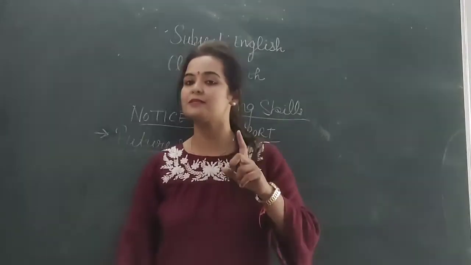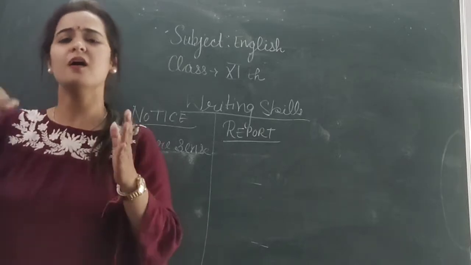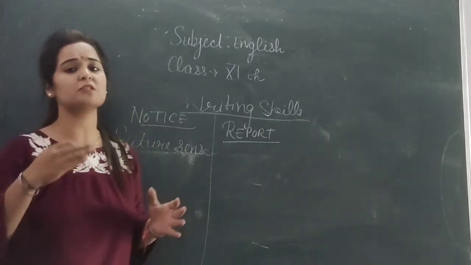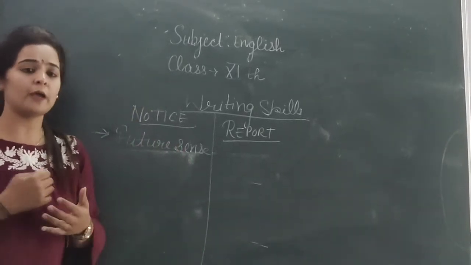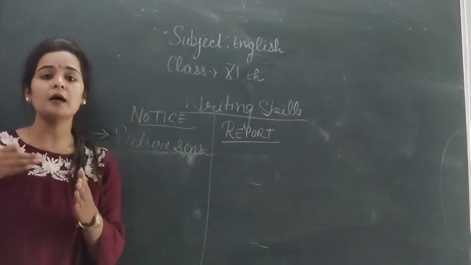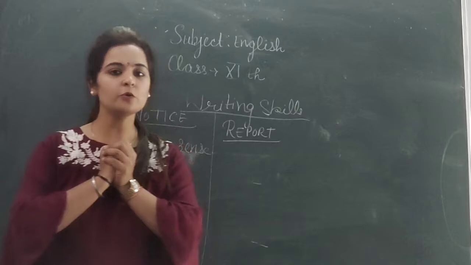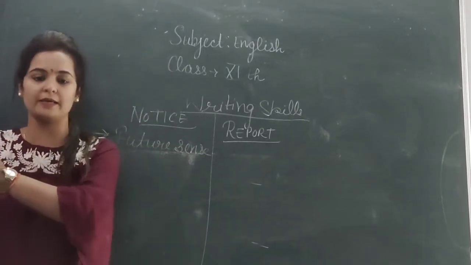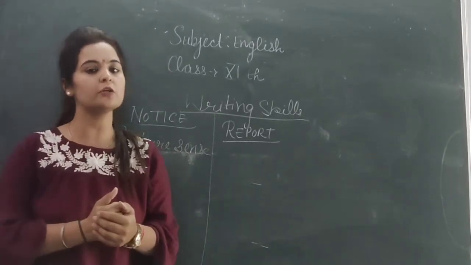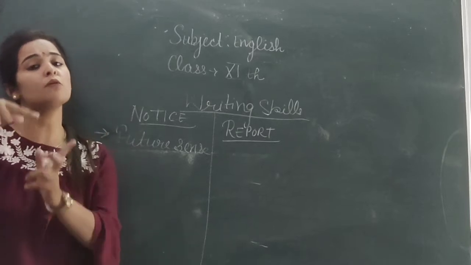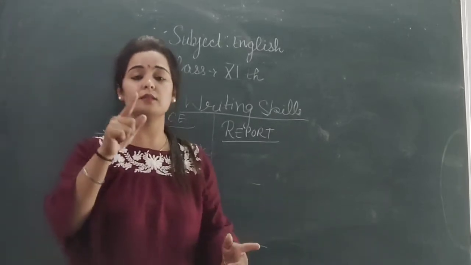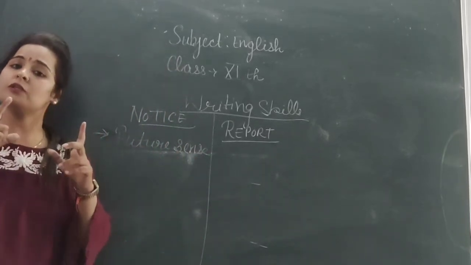By using the present continuous tense or other tenses also, we can convey the message of future. For example, if I am writing, our school is going to organize, which tense have I used? Is going to organize. Is going means present continuous, and I am conveying the message of future. So by using other tenses also, we can convey the message of future.